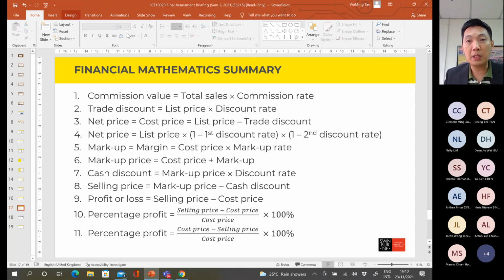Okay, so for these formulas, make sure that you know how to use them. Depending on the question, you have to choose the correct formula. You read the question first. All right. Then after that, you have to identify which variable the question wants. Then you have to determine which formula should be used in order to solve the problem. Okay. So the question can be asked in different ways, so you have to read the case carefully.